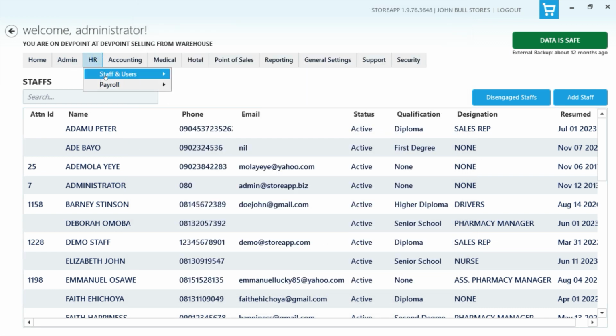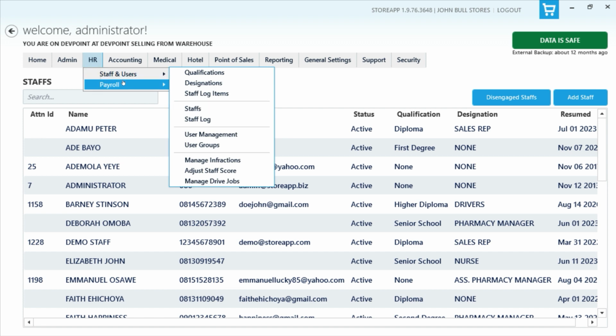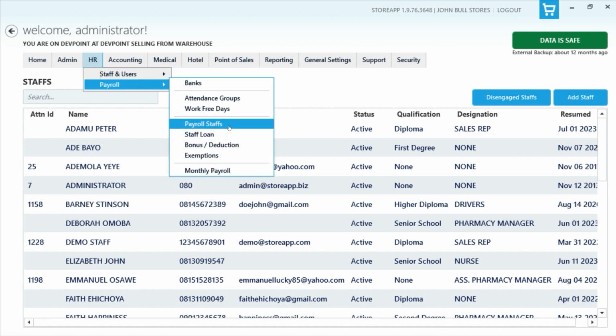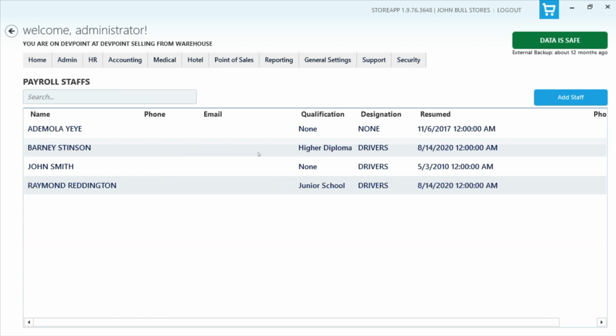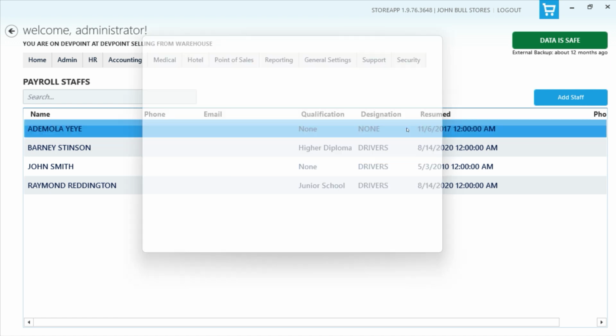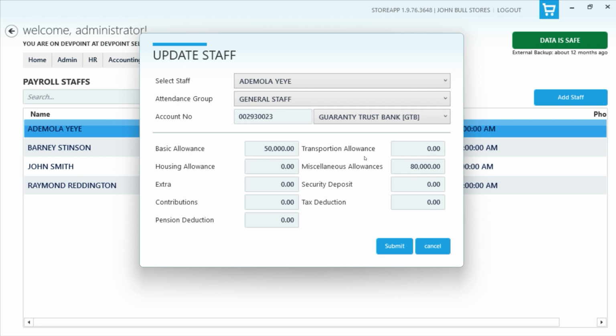So when you want to start using the payroll, you normally start from here. That's the setup of a payroll profile for all your staff. If I double click now, you see that we have a couple of pieces of information here. We have a selected staff which has all the details that you've registered for them under the staff list, and then you can have additional information like attendance group and account number.